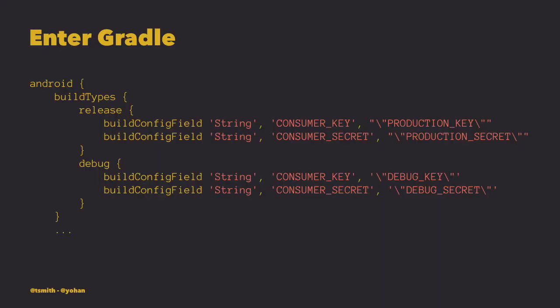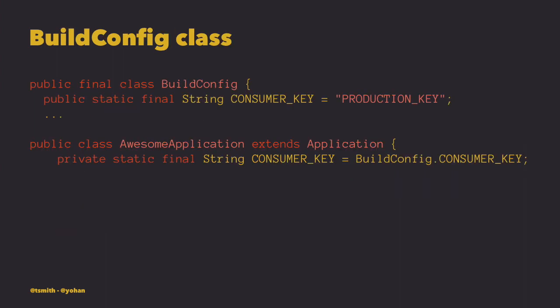So this is where Gradle really shines as a build tooling, how it integrates between the build and the application itself. What we have here is an Android Gradle plugin DSL that allows us to add constants to the generated build config class. The syntax is very straightforward. And here's what the generated code looks like. As you can see, the second line, you can just refer to the constant that will be generated by Gradle during the build time.